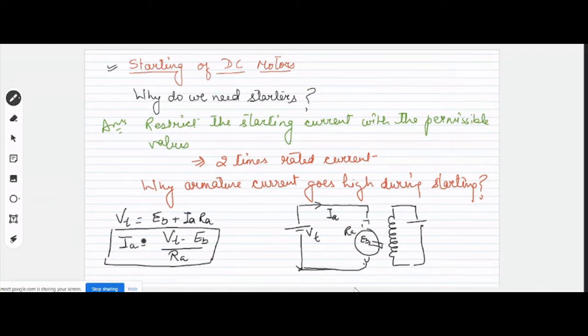Okay, let us see it more deeply. What will happen to Eb? We know that Eb is proportional to Z phi Np over 60A. Yes or no? Keeping these constant for a separately excited motor, we can say that Eb is proportional to N. Yes or no?